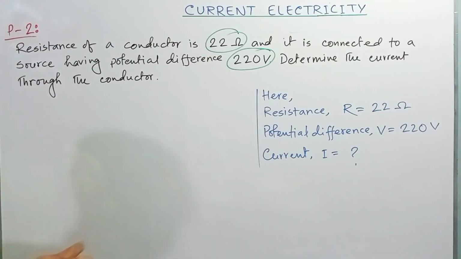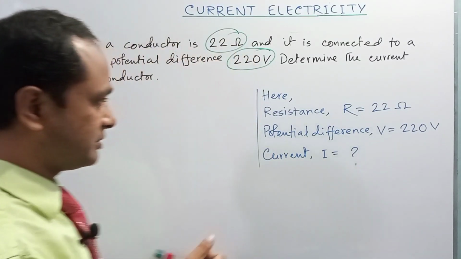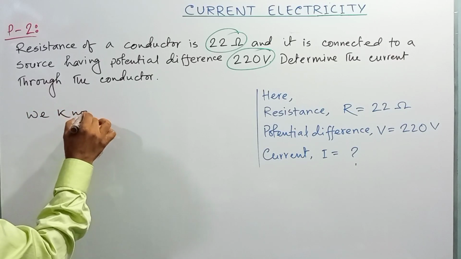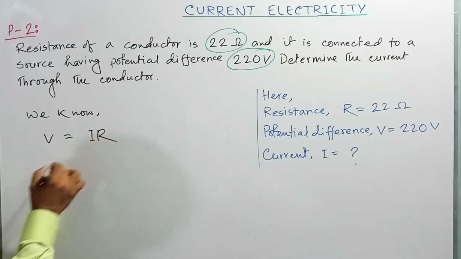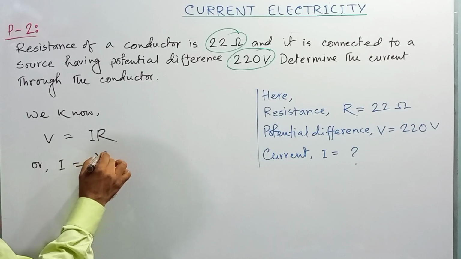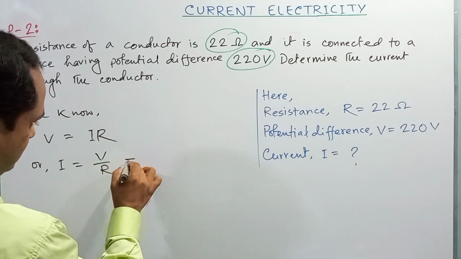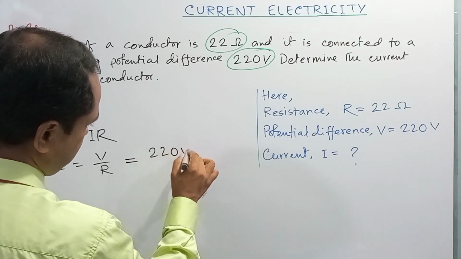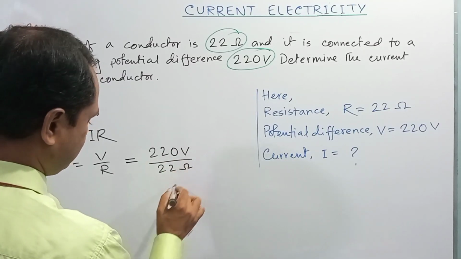Okay. So we have to use Ohm's law to solve this mathematical problem. We know V is equal to IR, or I is equal to V divided by R. So in the expression, the value of V is 220 volt and the value of R is 22 ohm.